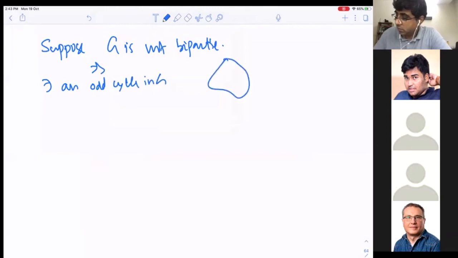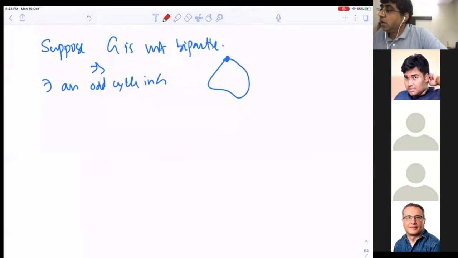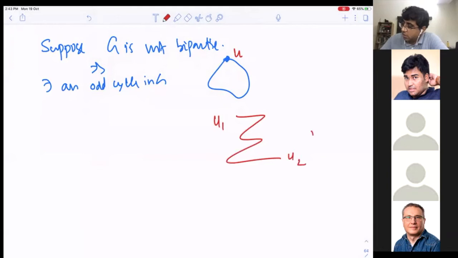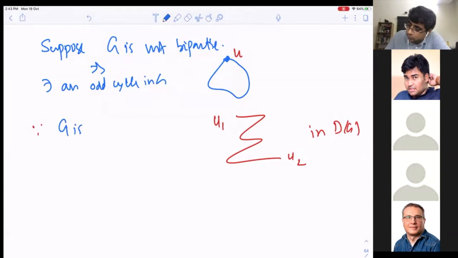Okay. Suppose there exists an odd cycle U. Now what happens? It means there exists a path from U1 to U2 in D of G. We just now saw. Now notice, since G is connected, what happens? Since G is connected, every vertex